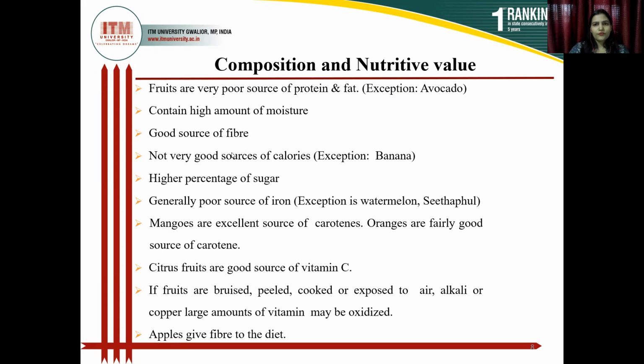Fruits generally contain a higher percentage of sugar and are a poor source of iron. All fruits are a poor source of iron except watermelon and custard apple, that is sitafal, which are rich in iron compared to other fruits. Mangoes are an excellent source of carotene, and oranges are a good source of carotene. Citrus fruits are a good source of vitamin C, that is ascorbic acid.